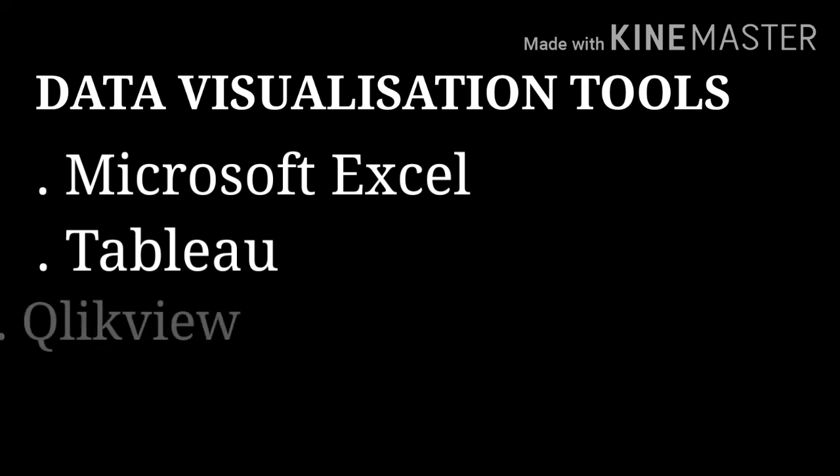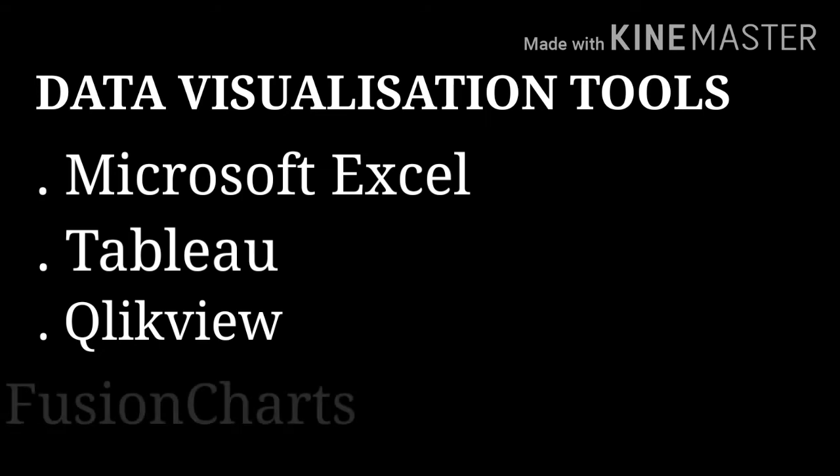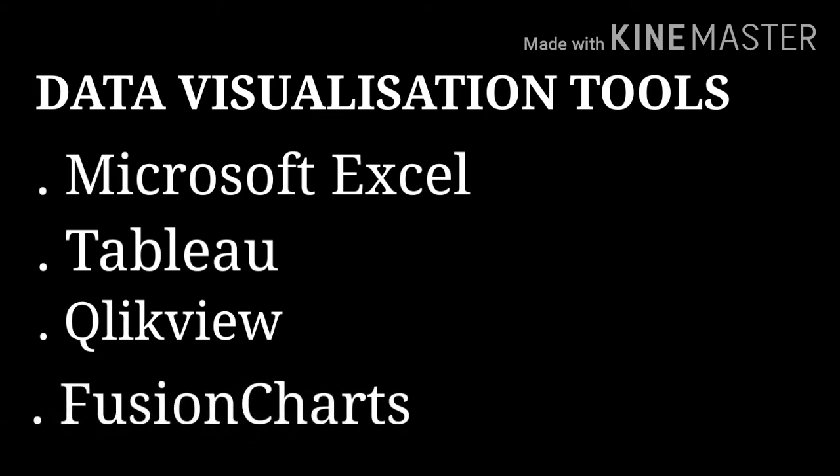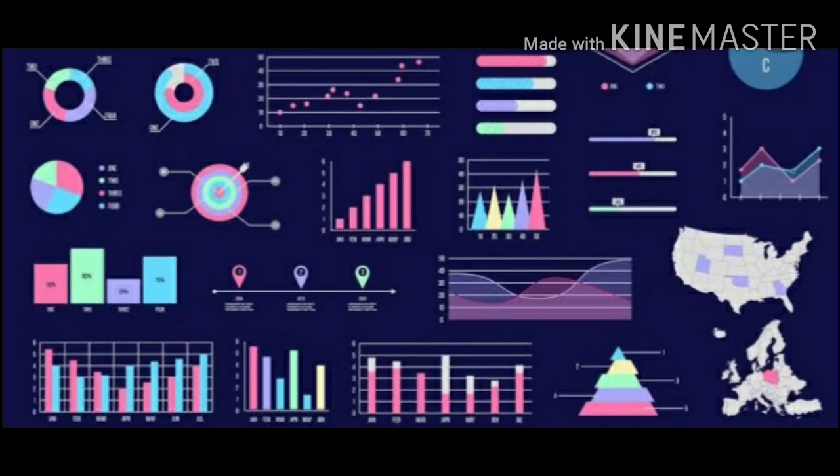The next one is QlikView. It is the second major player in the data visualization market, and it is known for its capability of customization. The next one is FusionCharts. This is a charting and data visualizing software, and it is capable of producing nearly 100 different types of charts. So these are a few data visualization tools, and by using them here you can see different kinds of charts and graphs. This is how we can see the data.